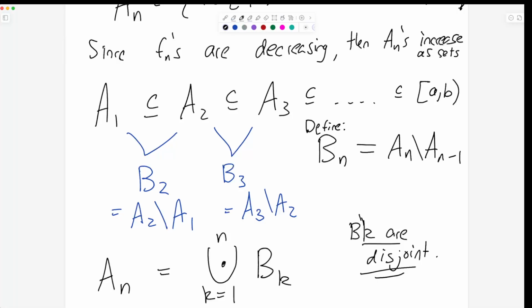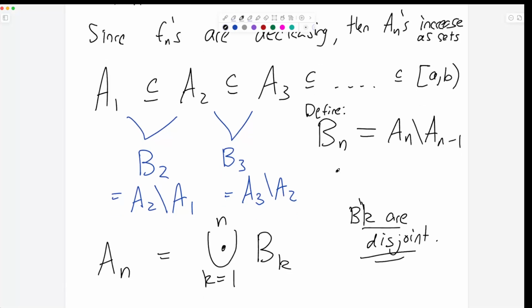Okay, what is the point of doing this? The point is now we have all these disjoint intervals, and we can apply the no free lunch theorem to them.